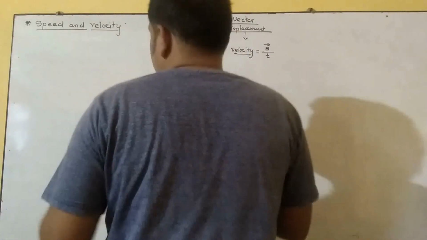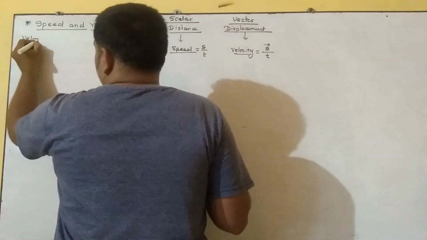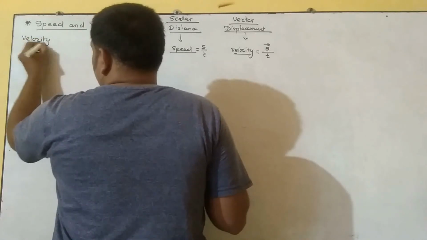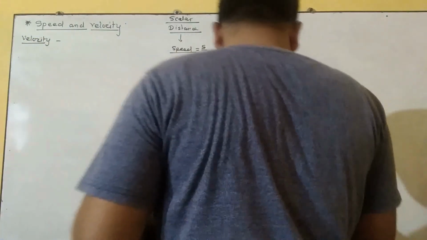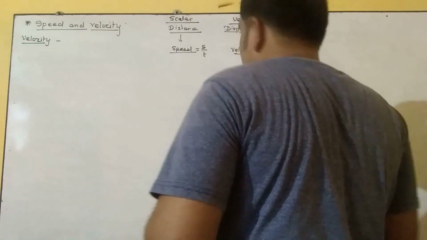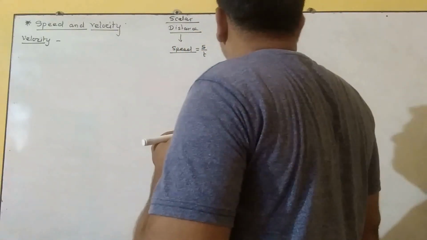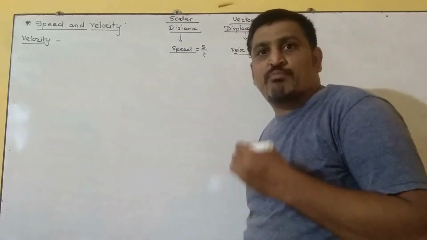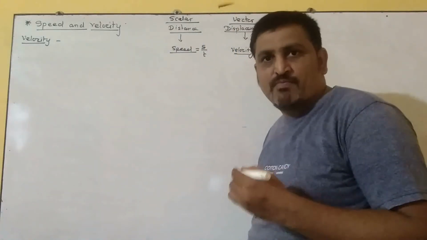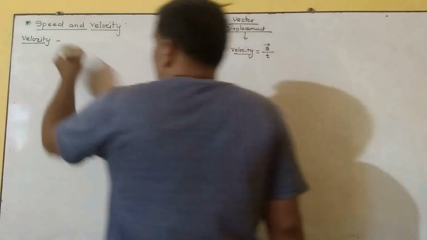Let's see velocity. How to define velocity? It is the rate of change of distance with respect to time in a particular direction.